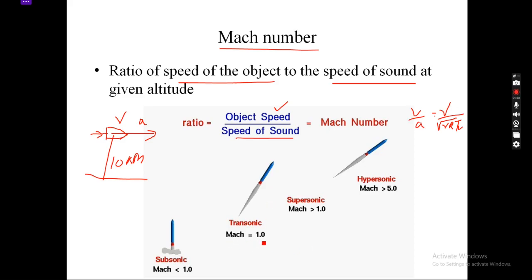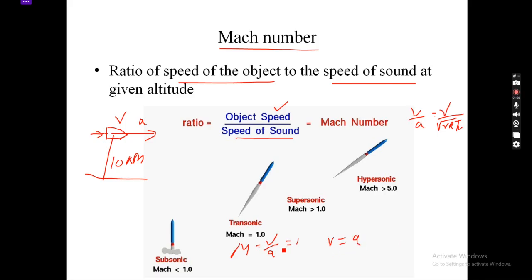When the Mach number is 1, the formula for Mach number being v, the speed of the object, divided by the speed of sound, that means the missile or the object is traveling at the speed of sound.